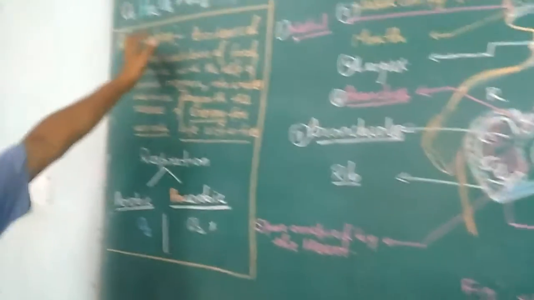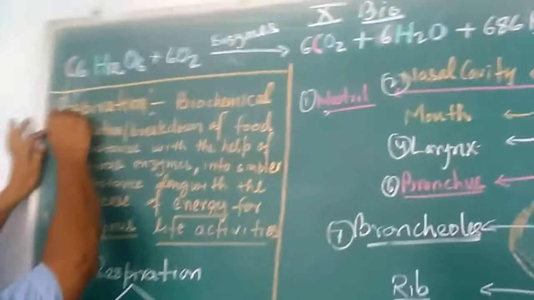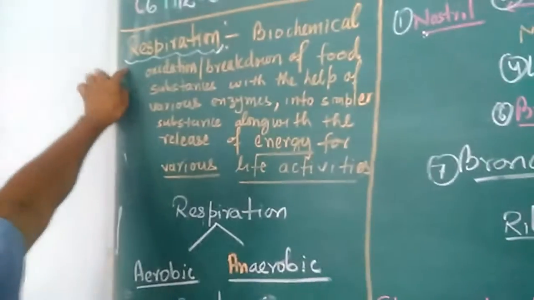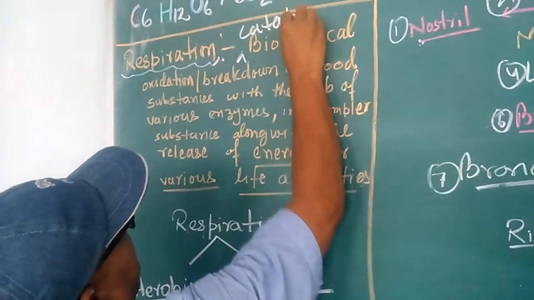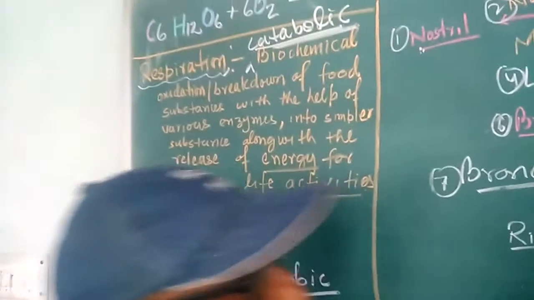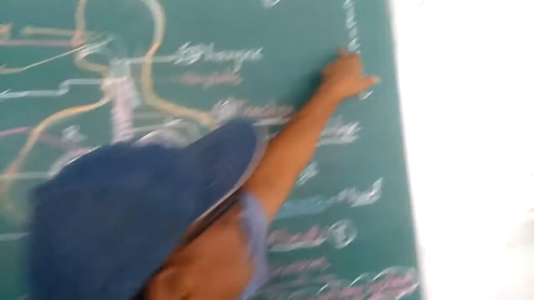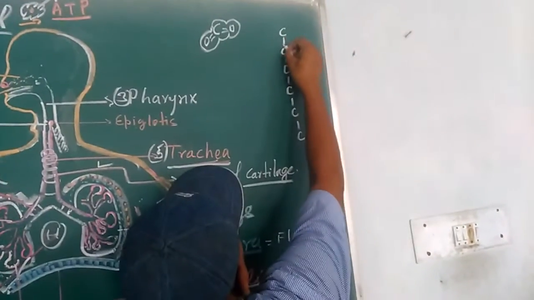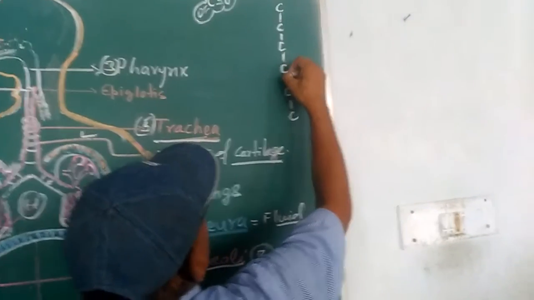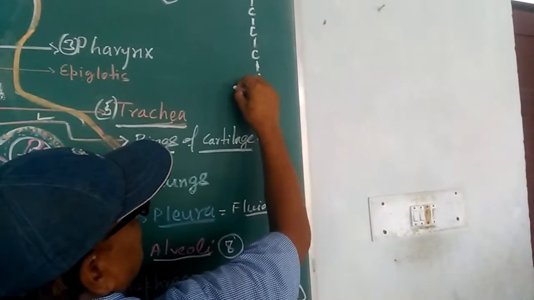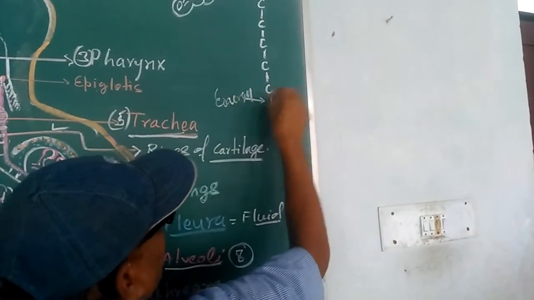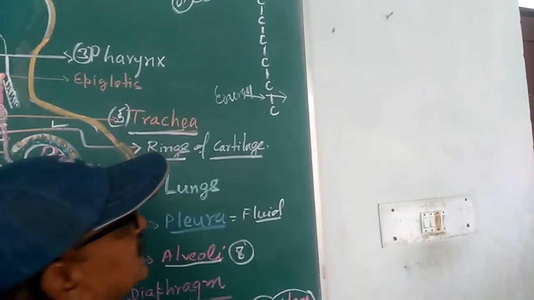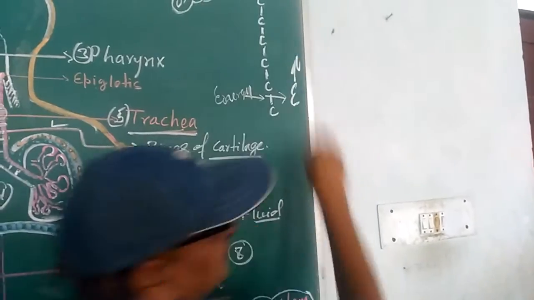Now, what is respiration? Here, see the definition of respiration. Respiration is a catabolic process. No doubt, it is a catabolic process. Catabolic means we break something down. There is a mystery here, because of the formation of bonds. Whenever carbon is added during photosynthesis, a bond is formed. Formation of a bond requires energy. So energy is required for the formation of this bond, and when this bond breaks, the same energy is released.